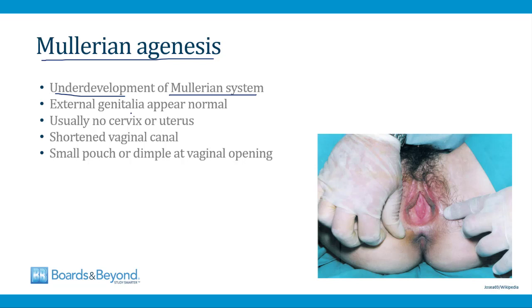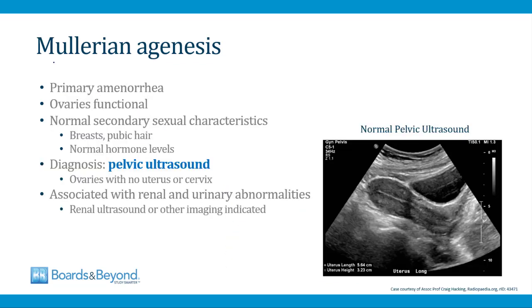In babies born with Mullerian agenesis, the external genitalia can appear normal, but usually there's no cervix or uterus, and there's an absent or shortened vaginal canal. Often there's just a small pouch or dimple at the vaginal opening. This is an example of what it can look like here on the screen. So girls with Mullerian agenesis will obviously have primary amenorrhea because they don't have a uterus and an endometrial lining to lead to